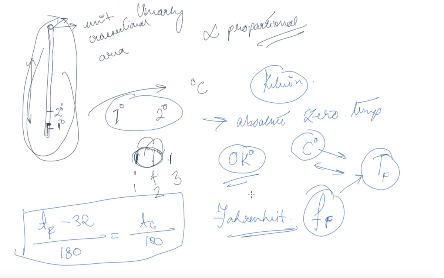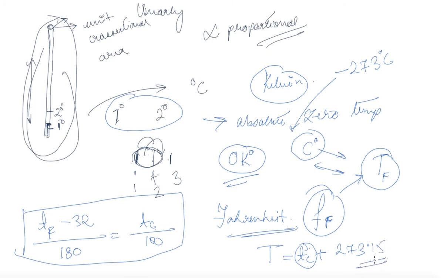And if you talk about Kelvin, at absolute 0, that is absolute minus 273 degrees Celsius, you have 0 Kelvin. So the relation between Kelvin and temperature can be easily found out. And the relation is: temperature in Kelvin is equal to temperature in degree Celsius, Tc, plus 273.15.